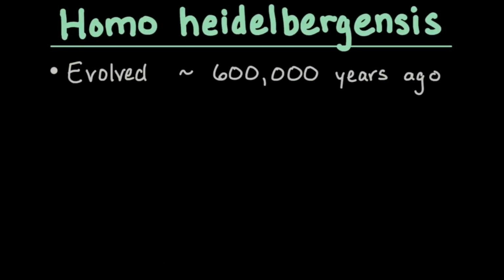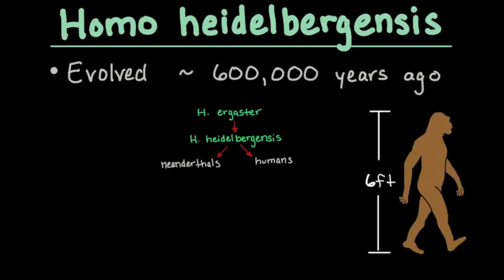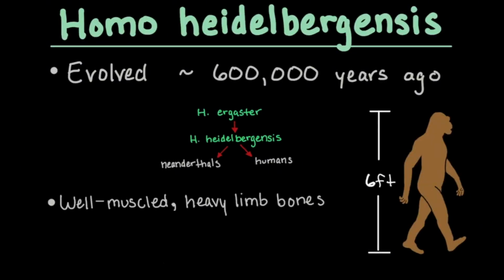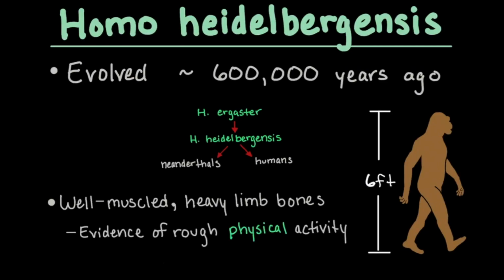Homo heidelbergensis evolved around 600,000 years ago and lived in what is now Europe and Africa. It most likely evolved from Homo ergaster, and it is most likely the last common ancestor of humans and Neanderthals. This species stood at up to 6 feet tall, was well muscled, and had thick, heavy limb bones. Fossil evidence suggests rough physical activity within this species. There are also indications of hunting from marks on nearby animal remains.